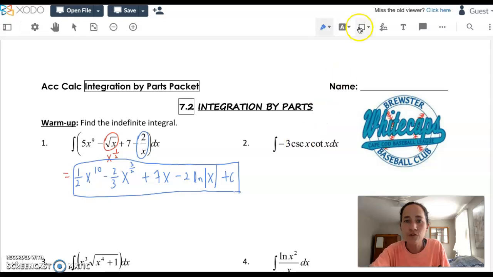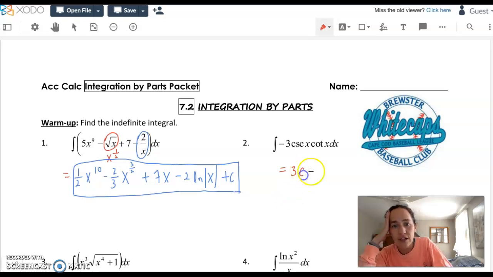For 2, I'd have to brush up on my trig antiderivatives. You know that the 3 stays, but you have to think of a function that has negative cosecant cotangent as its derivative. That would be the integral of this. And checking back up on that, I get cosecant. If I were to differentiate cosecant, I would get this back. So if I'm going to integrate this original, I get this as a solution with a plus c. Okay, so a little bit of trig.